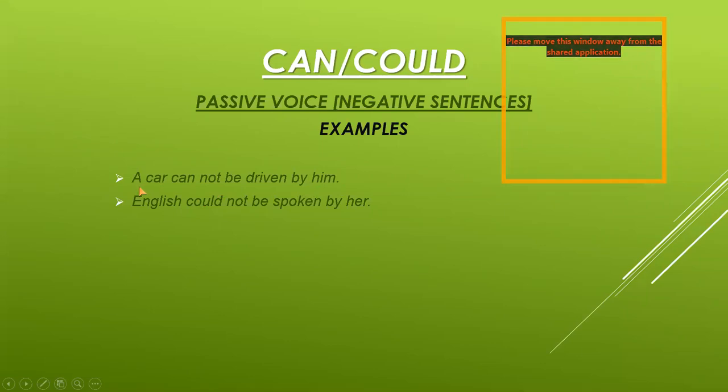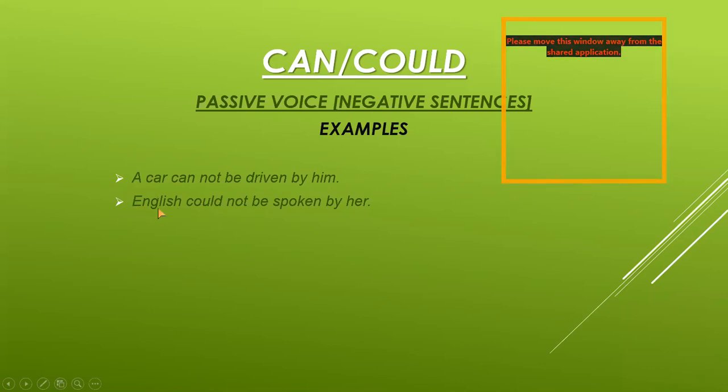Here you can see a is added, the article with car, but it is included in the object, so we start with the article A. A car can, which is the modal verb, not the word used to make the sentence negative. Be is the helping verb, driven is the third form of verb, by is used before the subject him, full stop.